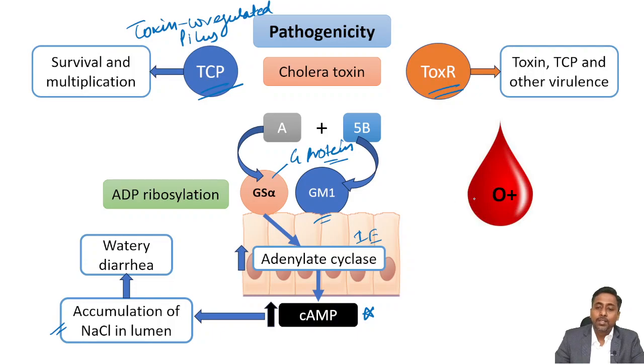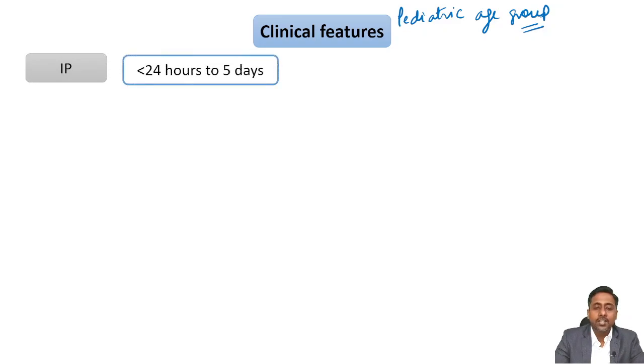And one more thing to remember, that persons having blood group O positive are more prone to have severe disease. Okay, clinical features. This is a disease of which age group? This is a disease of the pediatric age group. And the incubation period is less than 24 hours to 5 days, so it is a very acute disease.